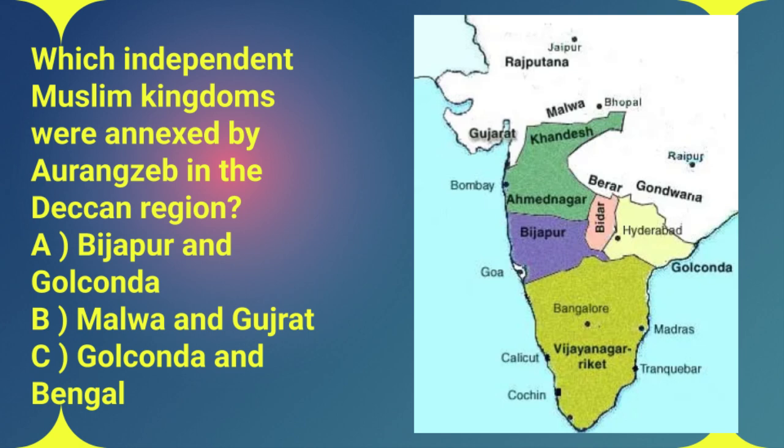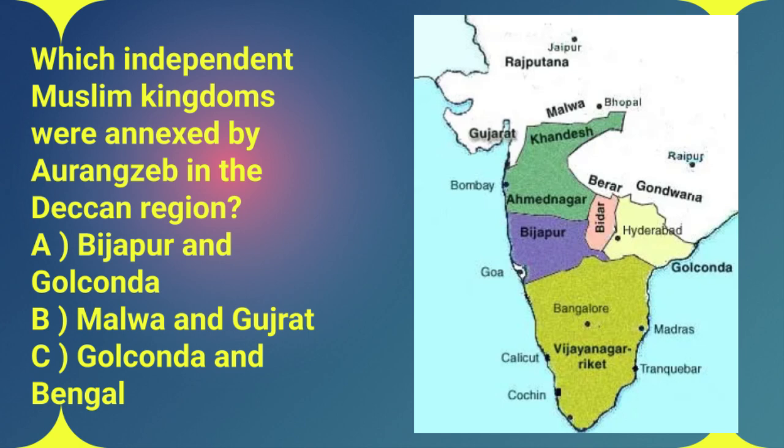Which independent Muslim kingdoms did Aurangzeb annex, meaning absorb into the Mughal Empire, in the Deccan region? Was it A, Bijapur and Golconda, B, Malwa and Gujarat, or C, Golconda and Bengal? This was part of Aurangzeb's southern strategy, his push to consolidate Mughal control in the Deccan. We're talking about Bijapur and Golconda. These were powerful, independent Muslim sultanates, and Aurangzeb managed to conquer both of them. Bijapur fell in 1686, and Golconda followed in 1687.